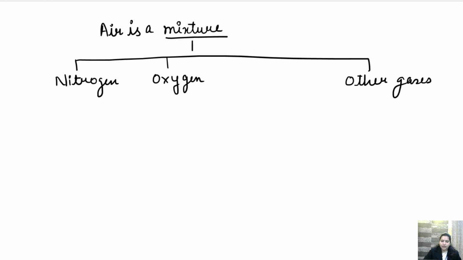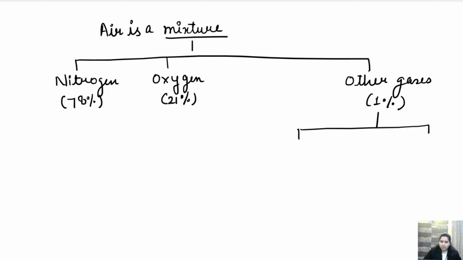Okay. So we have 78% nitrogen, 21% oxygen, and the rest 1% is other gases. And these other gases include argon, that is 0.9%.